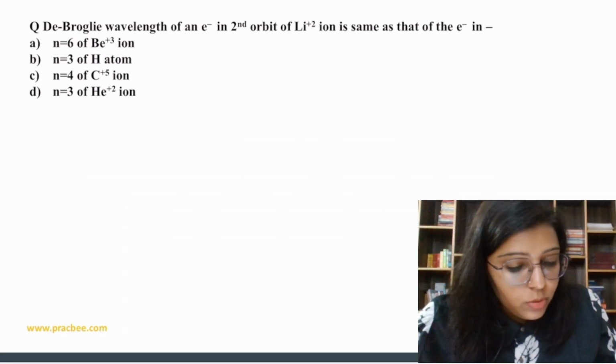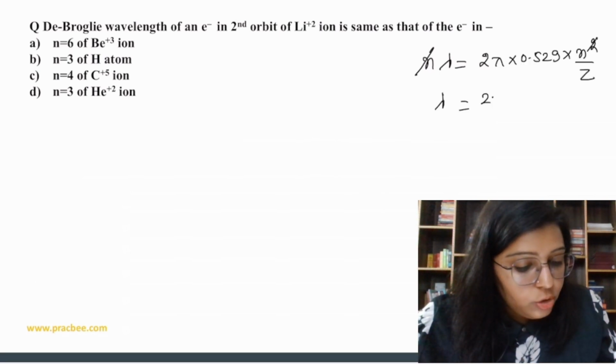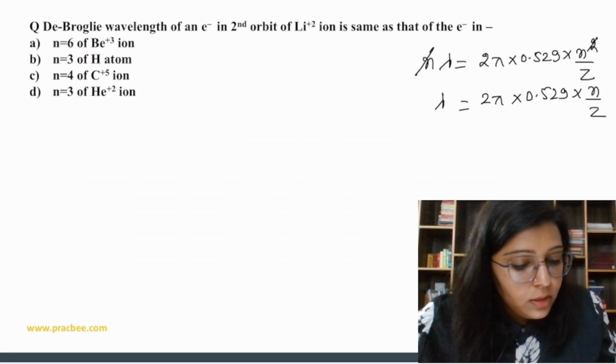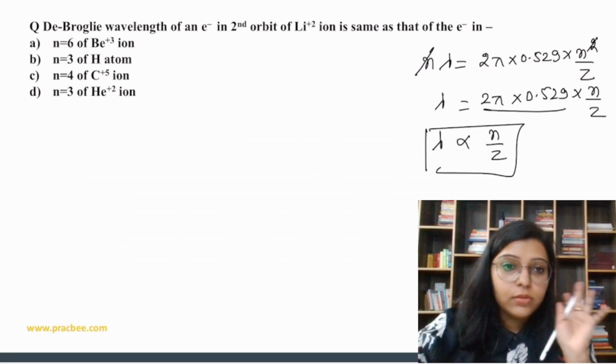And lambda is equal to 2 pi into 0.529 into n square over z, and n cancels. So lambda comes out to be 2 pi into 0.529 into n over z. So lambda is directly proportional to n over z, because 2 pi into 0.529 is going to be constant.